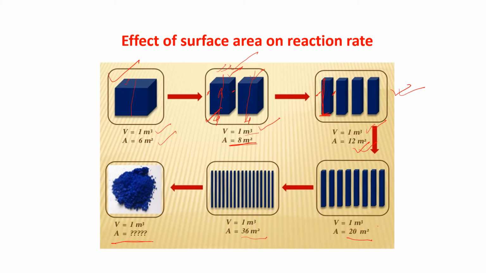Okay, so if we increase the surface area, the rate of the reaction will increase. And that is the reason we increase the surface area. By increasing the surface area, solid reactants can react faster. The surface area of the solid reactants can be increased by subdividing them into smaller particles, and greater is the rate of the reaction. That is, the collision or encounter of the reactant molecules will increase in that way.